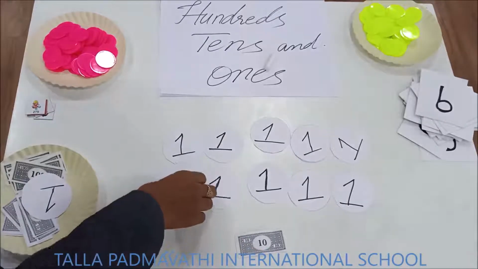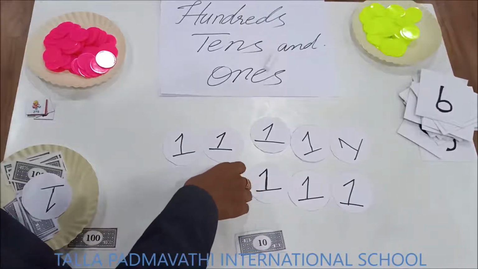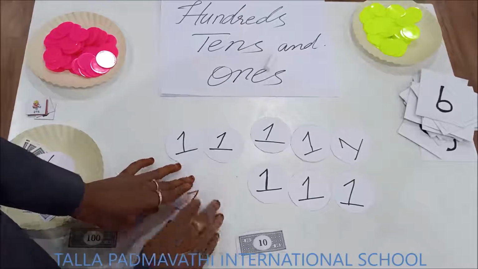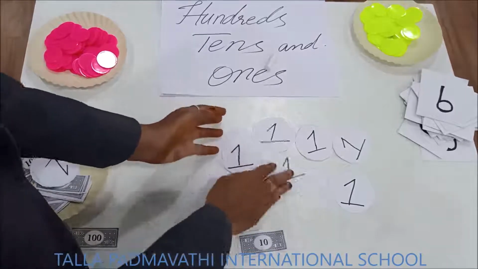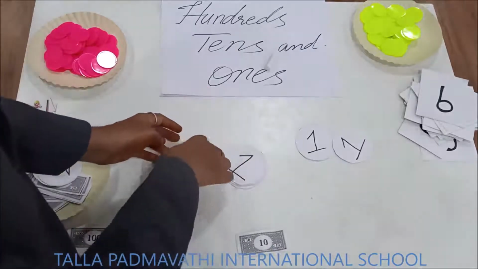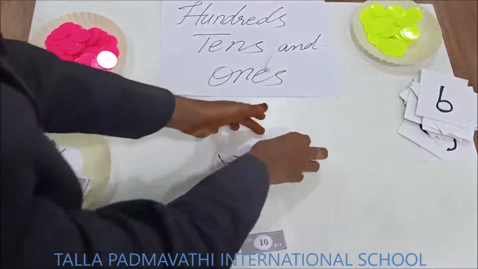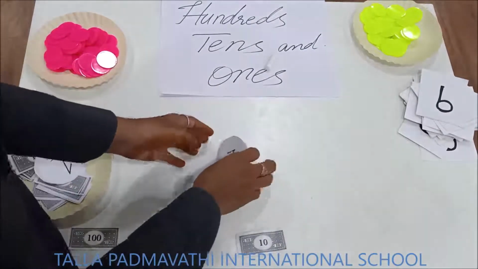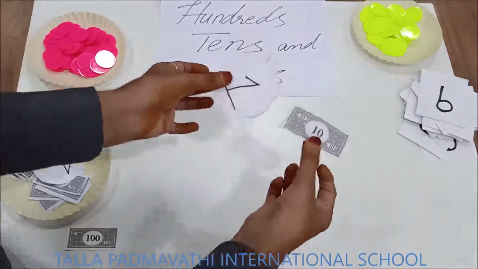Once again, 10 1 rupee coins make 1 ten. So I am representing 10 ones as 1 ten rupees.